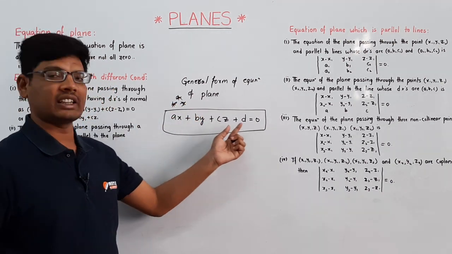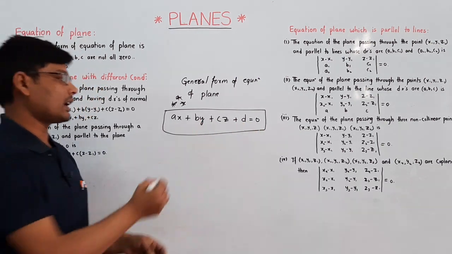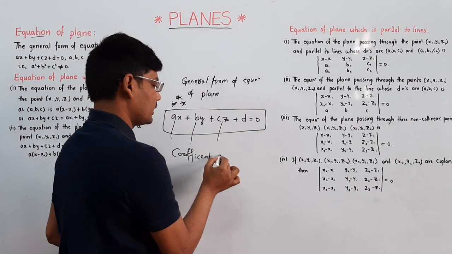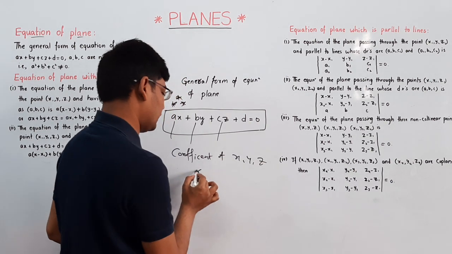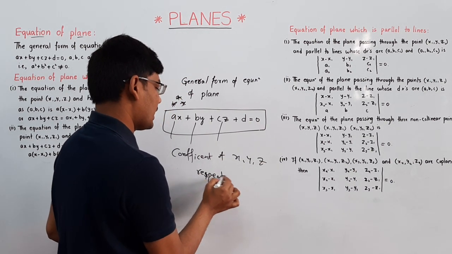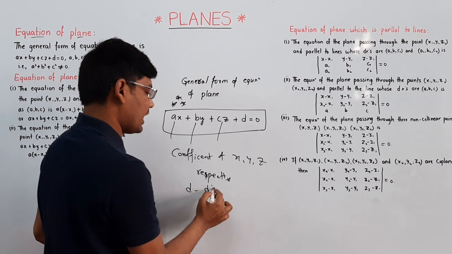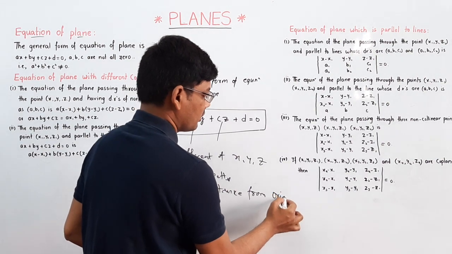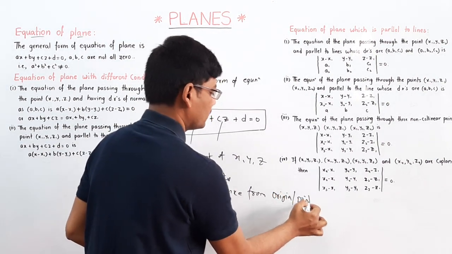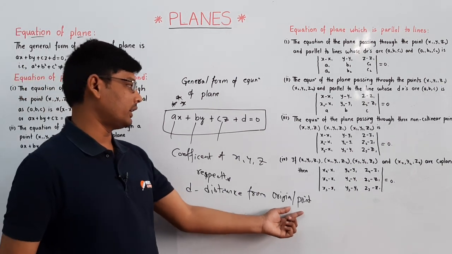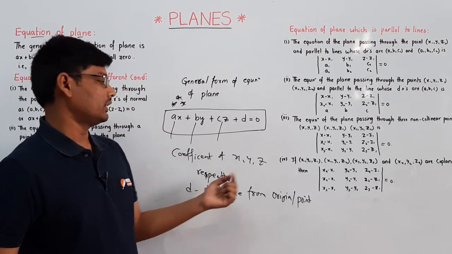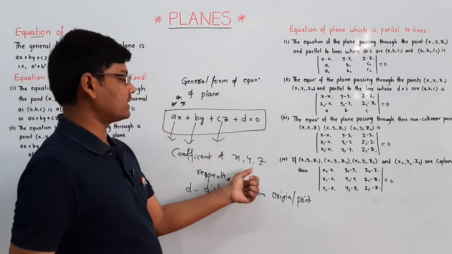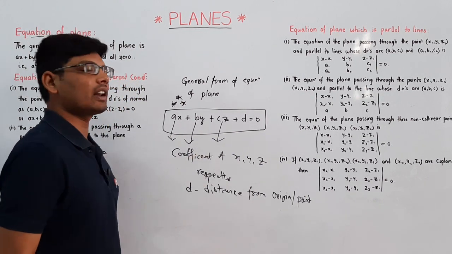Ax plus by plus cz plus d is equal to 0. Here a, b, c are coefficients of x, y, z respectively, and d is the distance from the origin. This is the general form of an equation.